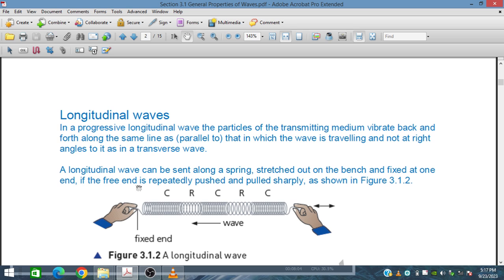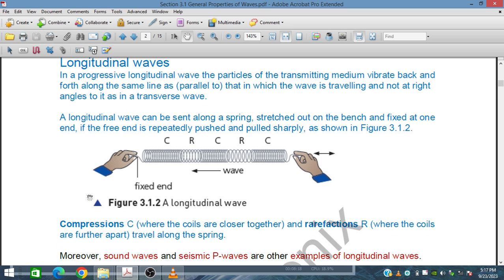If the free end is repeatedly pushed and pulled sharply as shown in figure 3.1, some regions where the coils are closer together are called compressions, and where the coils are further apart are called rarefactions.